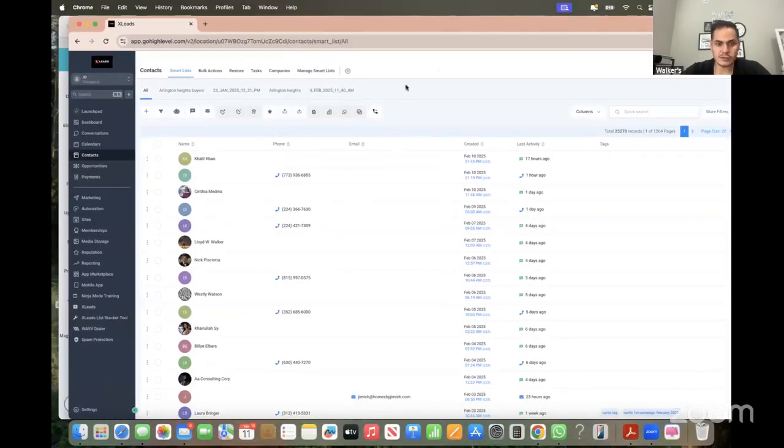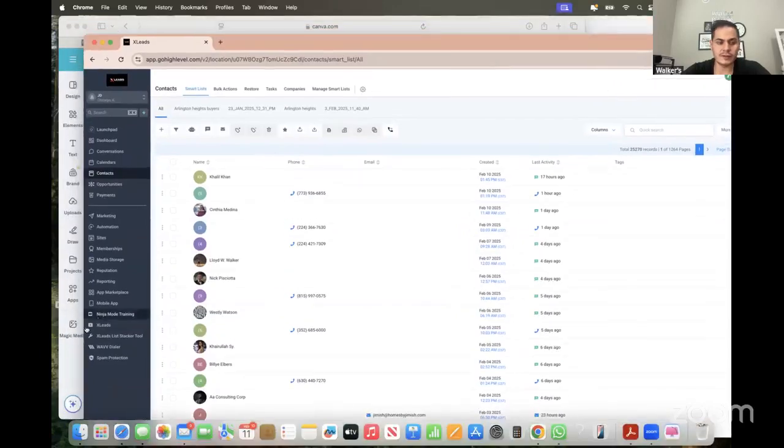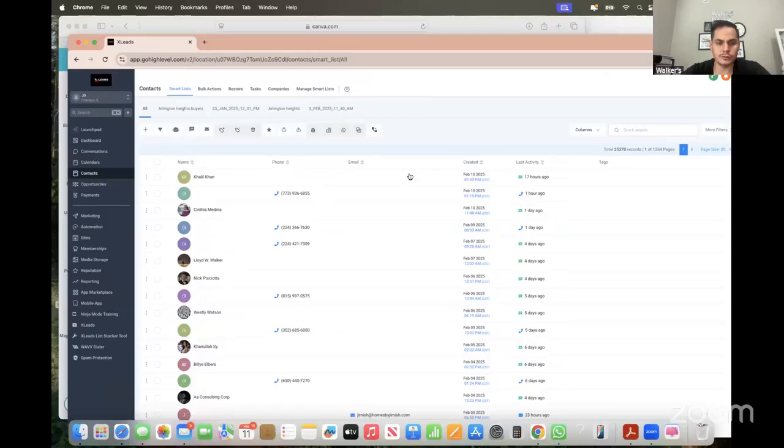I think it's a game changer for a lot of people, right? Because you don't have to call back every single call or text back every single message. The AI is filtering out all the bad leads, and guess what? Every call is going to be answered. Every text message is going to be responded to, right? So I think this is a game changer.